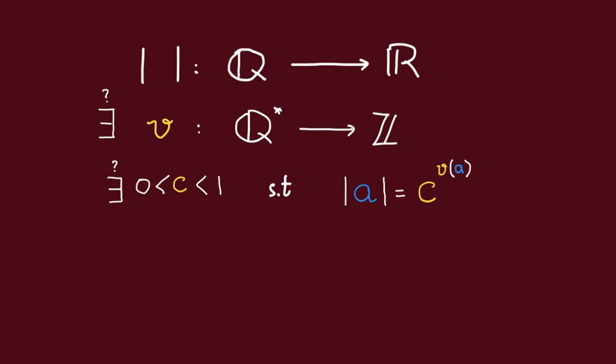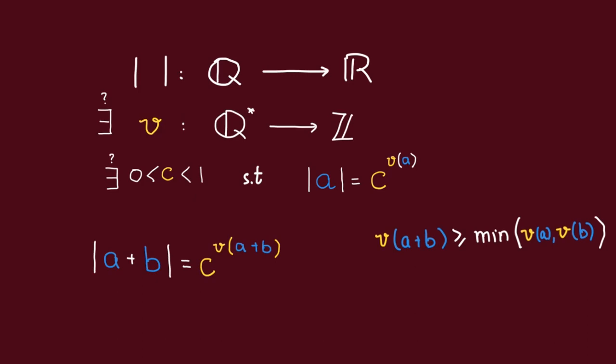Well, if there does indeed exist such a valuation and such a constant, then we should have that the absolute value of the sum of two rational numbers A plus B should be equal to C to the valuation of A plus B. Now recall that the valuation of A plus B is always greater than or equal to the minimum of the valuation of A versus the valuation of B. For example, in the three-adic valuation case, we see here that 9 plus 6 is 15, so V3 of that is equal to 1.